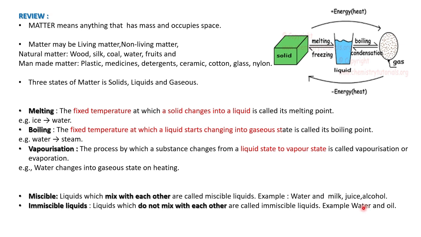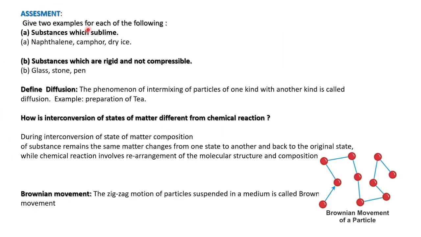That is known as immiscible liquids. For example, water and oil. When we take 1 ml of oil and 1 ml of water, even if you shake or stir well, you cannot see a single solution. There we can see two layers of solution. That is known as immiscible liquid. You can practice this at home under the supervision of elders. Then the assessment. We'll see the assessment part.